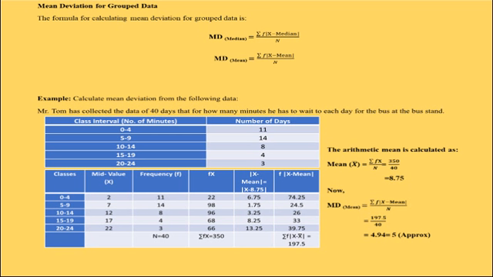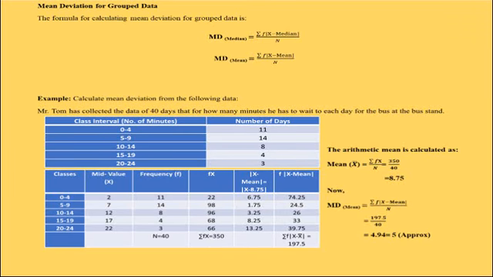Similarly, remaining fx values can be calculated, and the total of these fx values is summation fx, which is 350. Total number of observations is 40. Hence, mean is equal to 350 divided by 40, which is equal to 8.75.